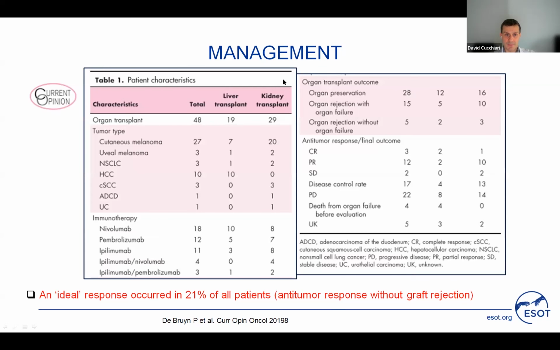This is a study published in 2019 in which liver transplant and kidney transplant patients with metastatic cancers were treated with these drugs, and we can see that in almost half of cases, rejection developed, and in 21% of all patients, an ideal response was observed. That means an anti-tumor response without graft rejection. However, we should take into account that all of these patients were metastatic patients.